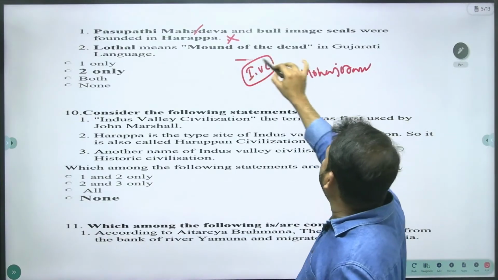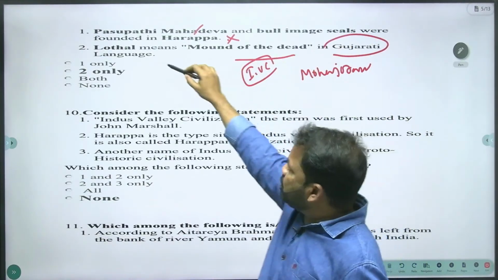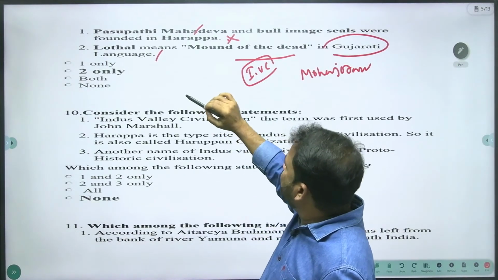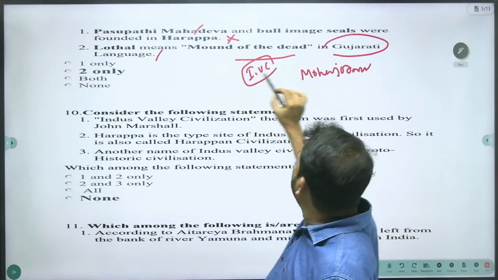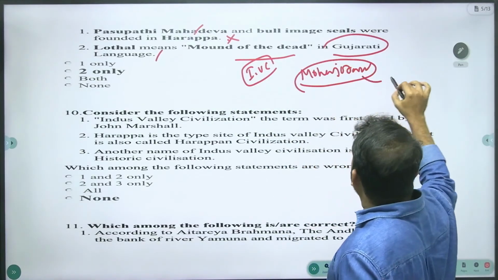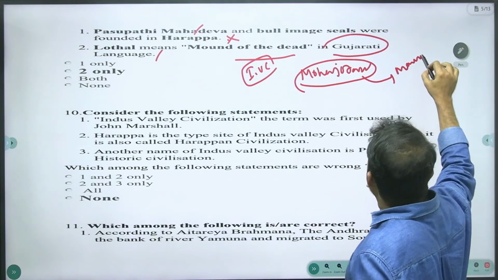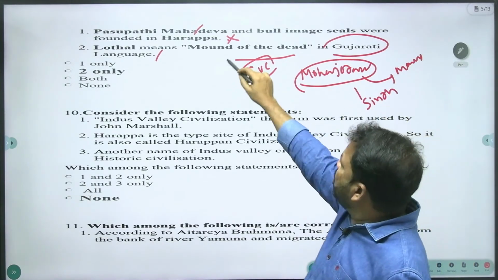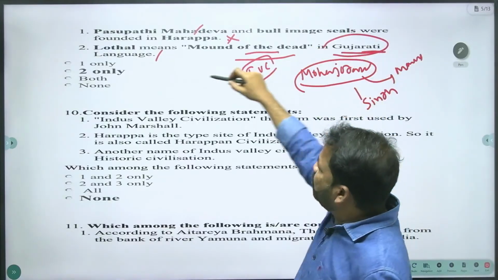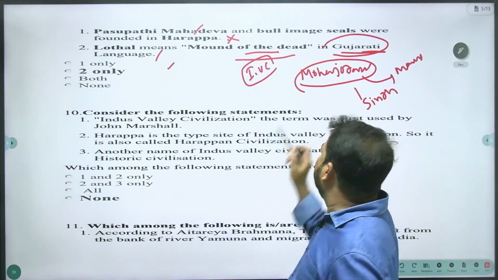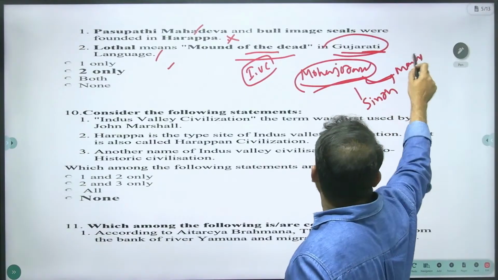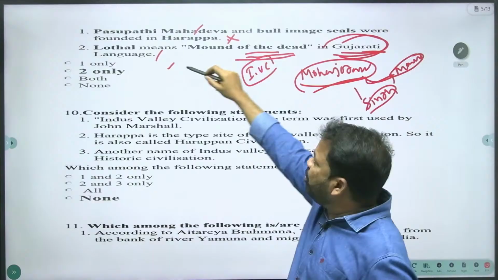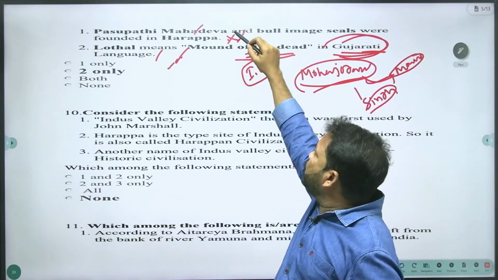Lothal means Mount of the Dead in Gujarati language. Mohenjo-daro also means Mount of the Dead, same meaning, but in Sindh language. Both are right. This statement is right: Mohenjo-daro means Mount of the Dead in Sindh language, and Lothal means Mount of the Dead in Gujarati language. The first statement is wrong.